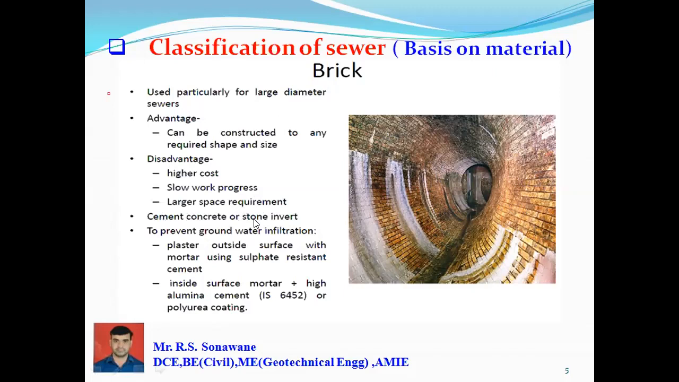A cement concrete or stone invert is needed to prevent groundwater infiltration. So plaster the outside surface of the mortar using sulfate resistant cement, and the inside surface mortar plus high alumina cement, as per IS, or polyurethane coatings. So this brick sewer requires plastering of the inside surface mortar and a coating is very much required. This is one more disadvantage of these sewers.